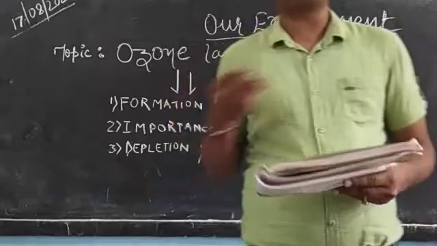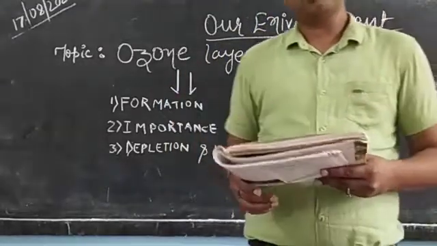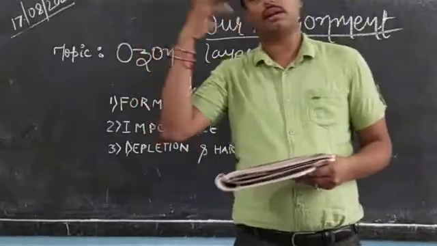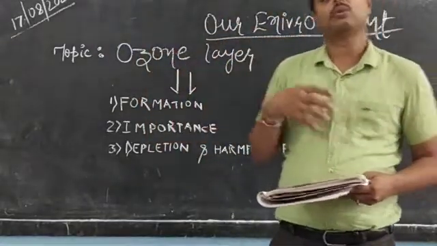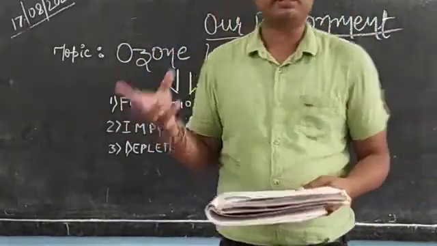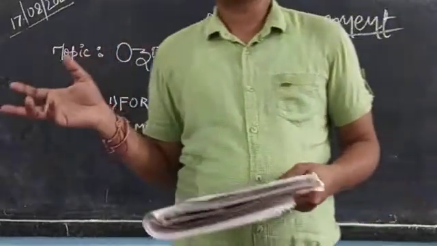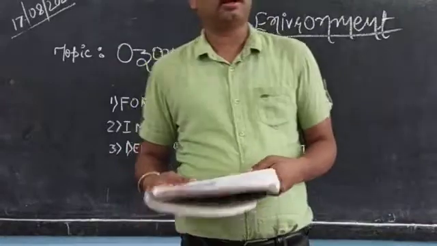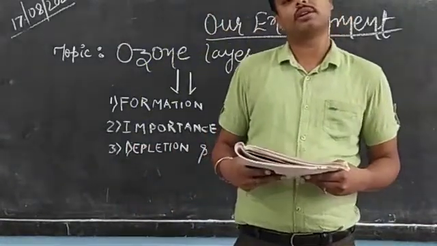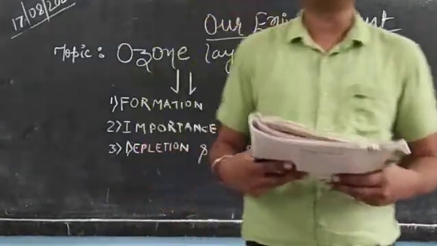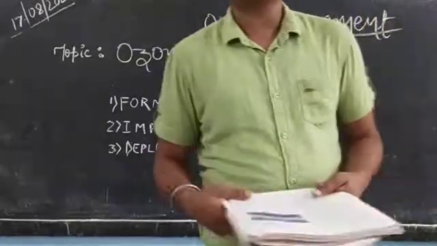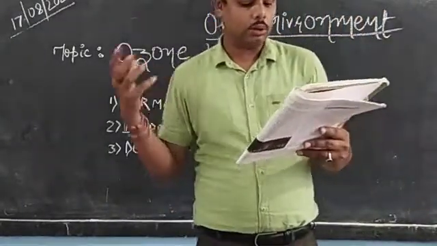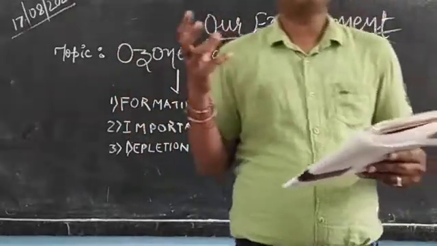See, there are three problems which have been counted over here. The first would be that the person would turn blind. If the ultraviolet ray directly comes to our eyes, we would turn blind. The second would be that it would damage the crops, because crops even require a filtered atmosphere. That would not be available if the ultraviolet rays fall directly on the Earth's surface. And third, it would reduce the immunity of human beings.